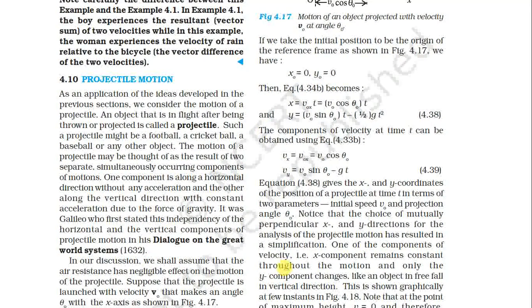Hello everyone, I'm Umeshwara. Today we are discussing class 11 physics chapter number 4. In this lecture we will be discussing projectile motion.